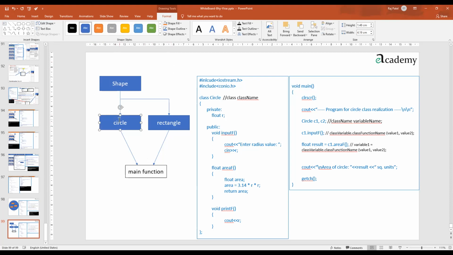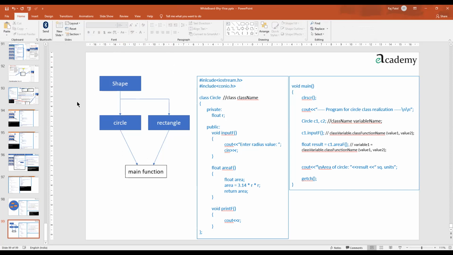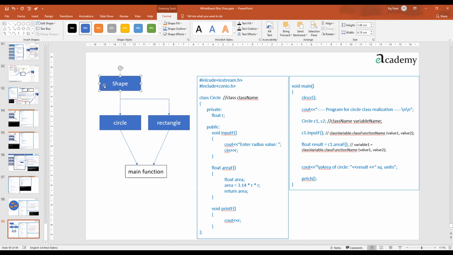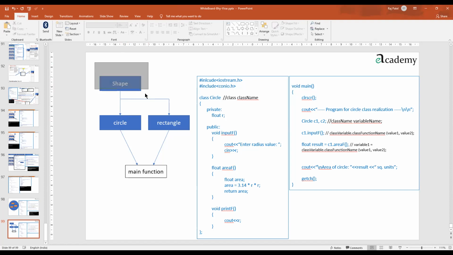Now, if these two classes are there, different classes in the same program, and you have linked them, who is the superior class? Obviously shape. So properties of shape are getting migrated to circle, but can properties of circle go to shape? No. So you can see there is a transmission of properties from upper level to lower level.